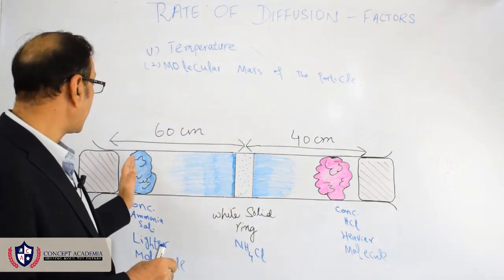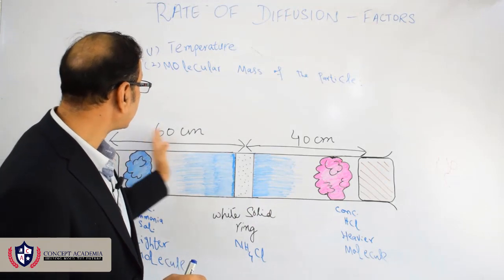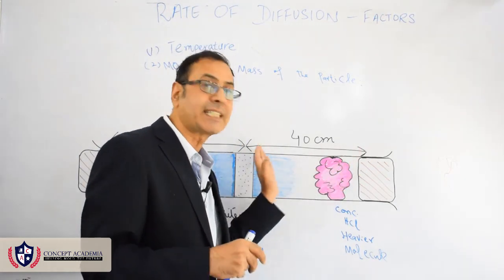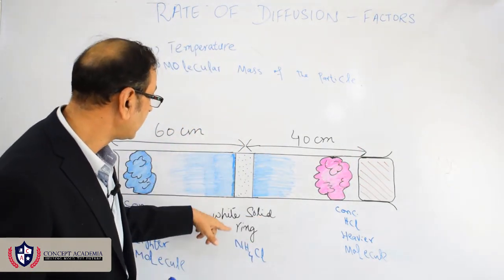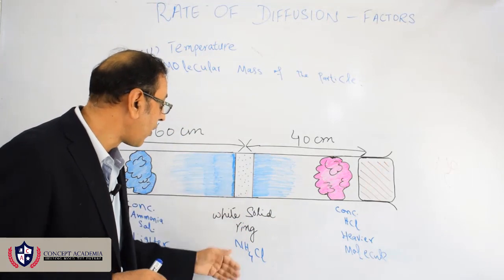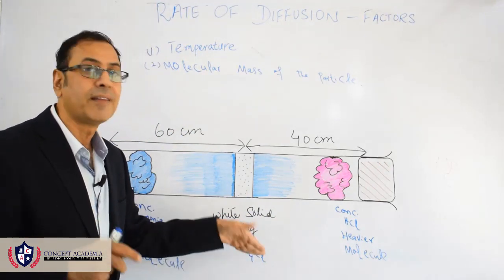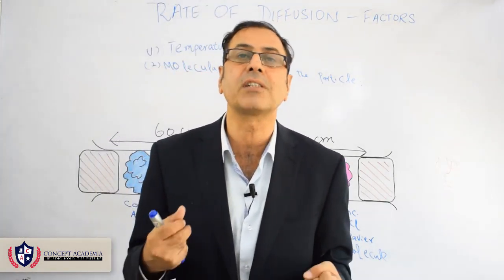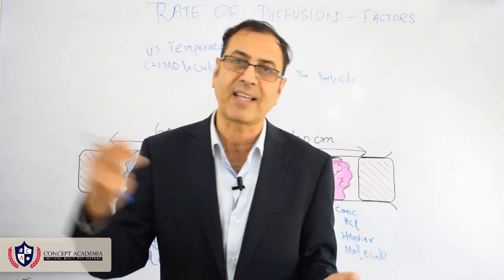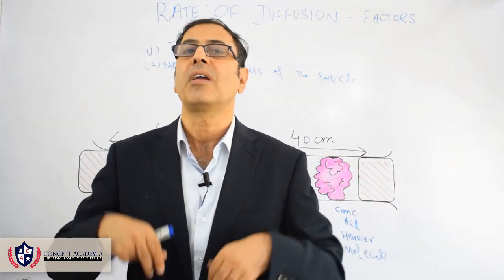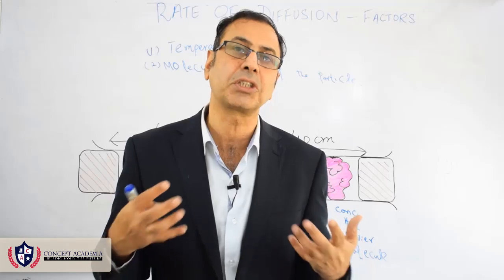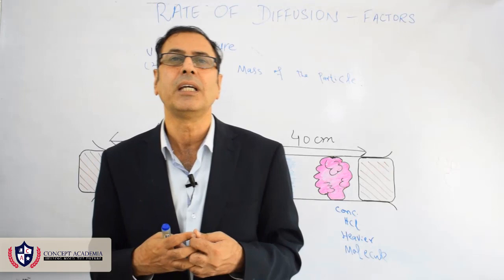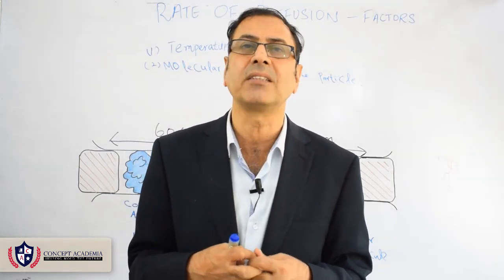So ammonia molecules cover a 60 centimeter distance, and hydrochloric acid molecules cover a 40 centimeter distance, and a white solid ring of ammonium chloride is formed. That tells us that the ammonia molecule, because it is lighter, can move faster and show a higher rate of diffusion as compared to the hydrochloric acid. So this was about the particulate nature of matter.